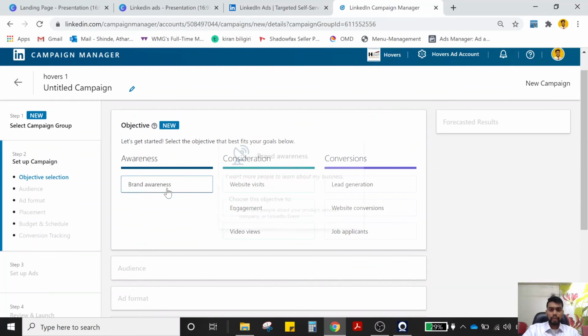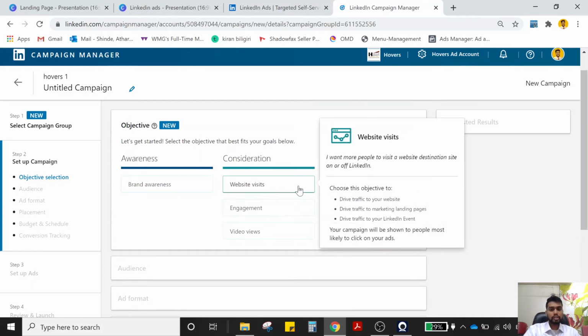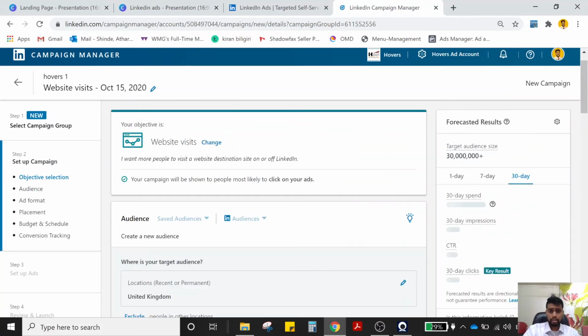Then it comes to the objective. According to the objective, you can select what objective your ad wants to run on. For now, what we are going to do is a traffic ad, which is going to send the potential customers to the website. So let's select website visits.